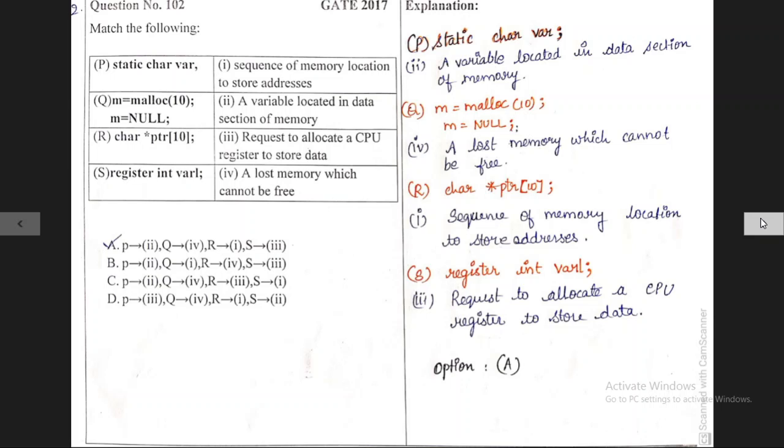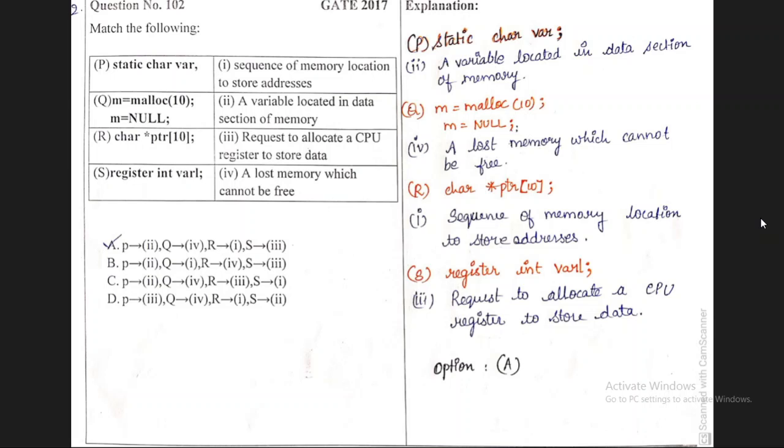Coming to the next question, here they have asked to match the following. First, they have given a set of statements, and for those statements they have given some definitions. We need to match these statements with their definitions. That is what I have written.